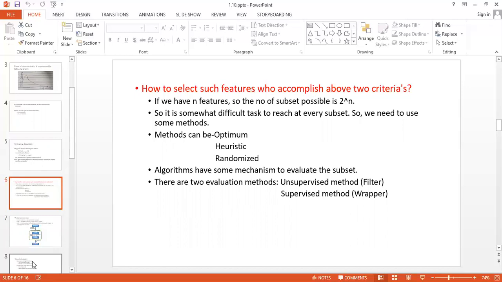Optimum, heuristic and randomized. These 3 are the methods. The algorithm has some mechanism to evaluate the subset. To evaluate the subset, we have 2 evaluation methods, unsupervised and supervised. Unsupervised method is known as filter and supervised method is known as wrapper.